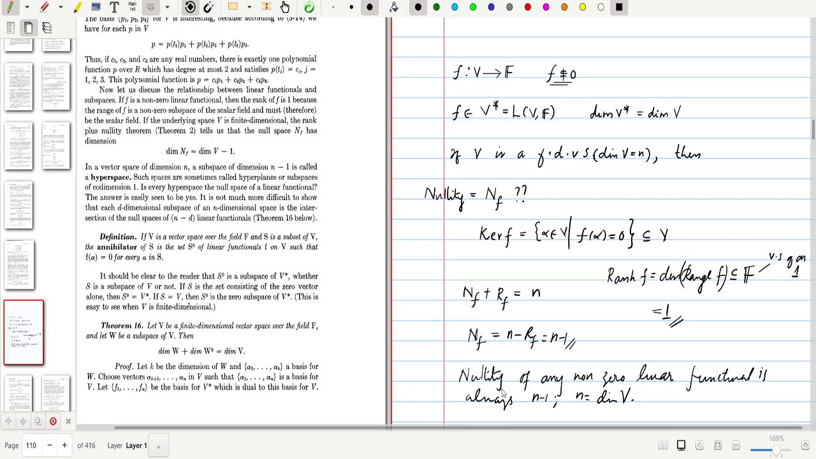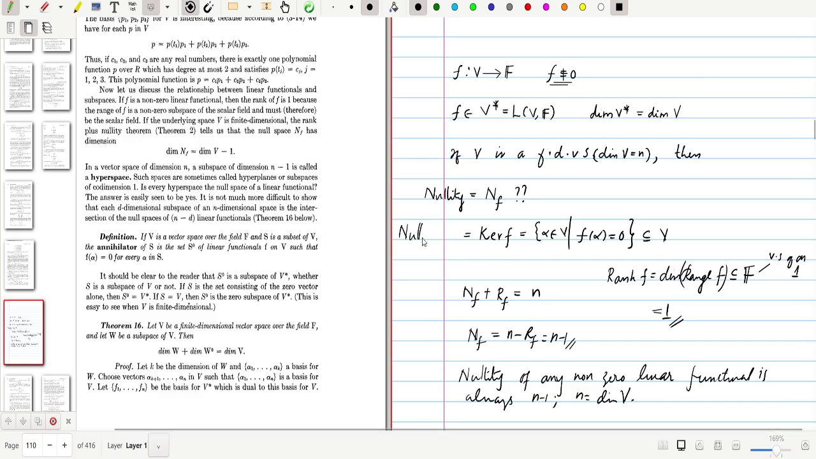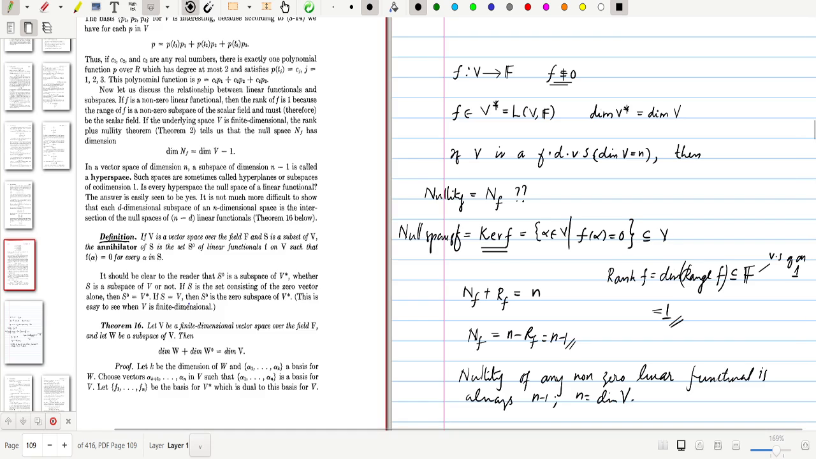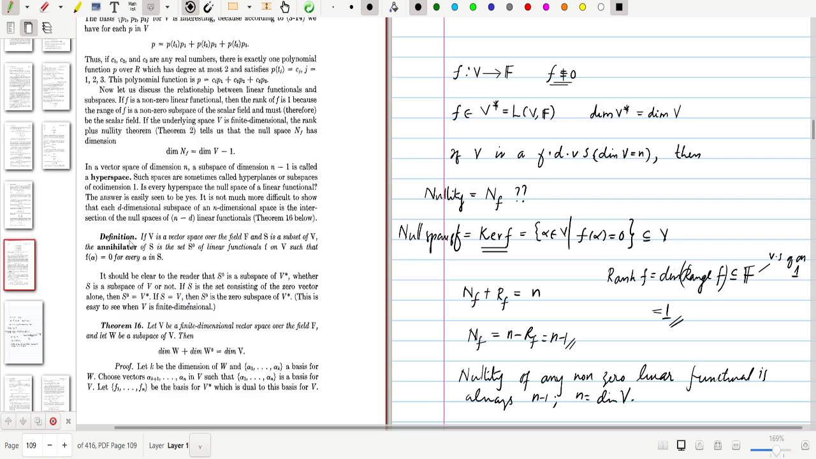We call this the null space in our terminology. This is the null space of f, that is nothing but the kernel of f. So this is always a subspace of V. Then we generalize this, or we introduce a definition for this type of subspaces. That is what we call a hyperspace. A hyperspace is a subspace of a finite dimensional vector space whose dimension is n minus 1, in the case of a finite dimensional vector space.